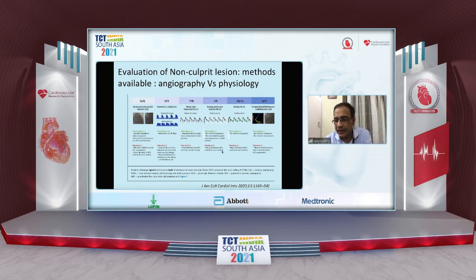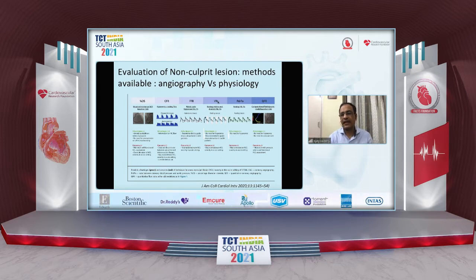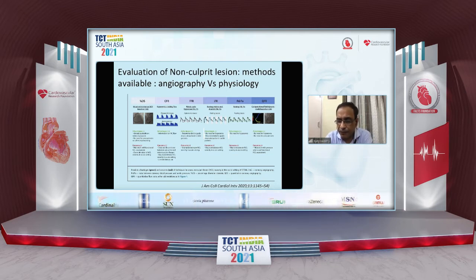iFR has the advantage that hyperemia is not needed, but it may overestimate the non-culprit lesion severity in the acute setting, and we may end up doing more where it may not really be required. Then there is DPR with the same kind of caveats as the iFR, and the QFR, which is a newer technique of computational fluid dynamics, but there's a problem because there's a mismatch with the functional non-culprit lesion assessment.